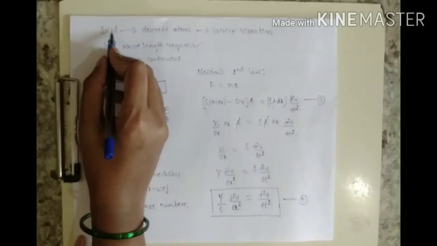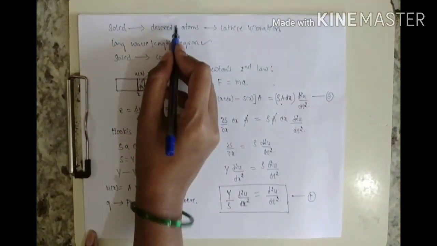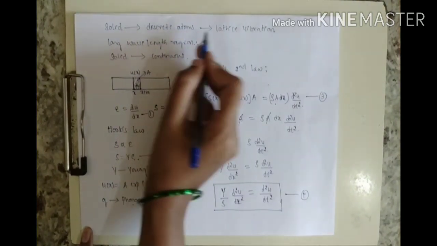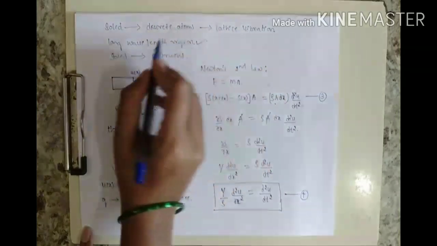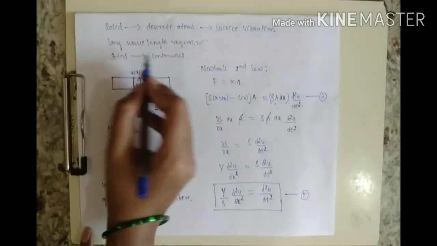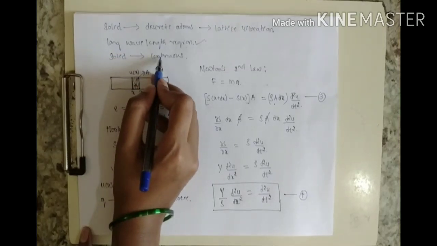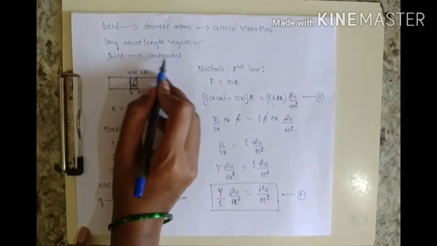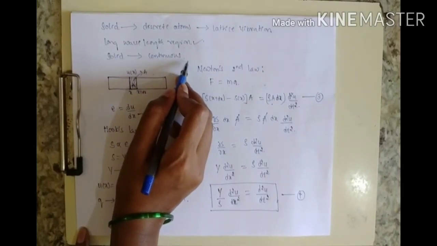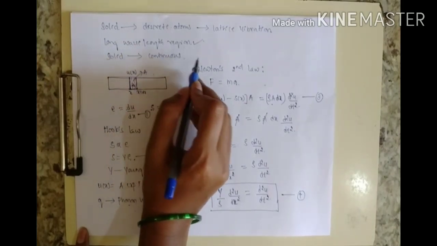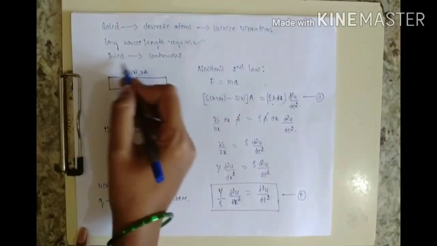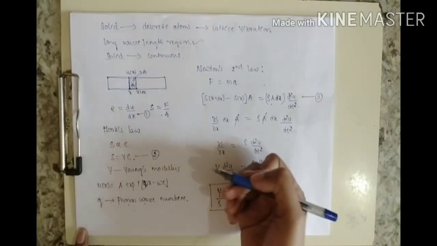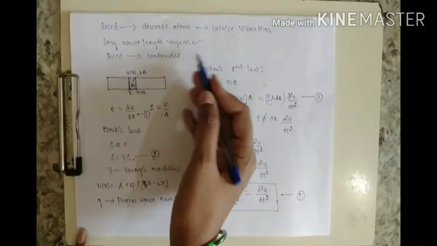A solid is considered to be made of discrete atoms, and this discreteness must be considered in order to discuss lattice vibration. However, in the long wavelength region, a solid is considered to be continuous, where we disregard the atomic nature and treat the solid as a continuous medium, and such vibrations are called elastic waves. So here we will consider the elastic picture and get the dispersion relationship in the long wavelength region.